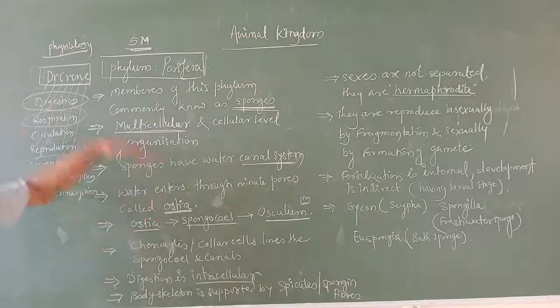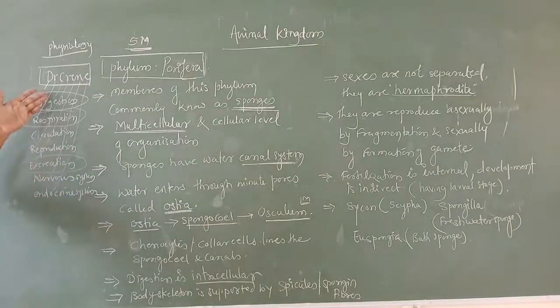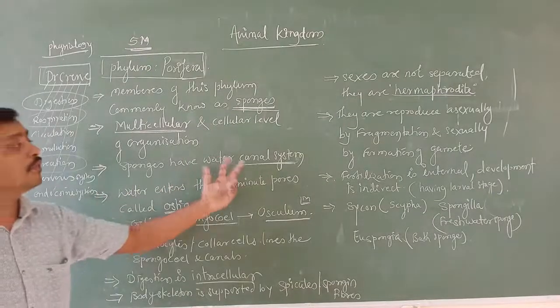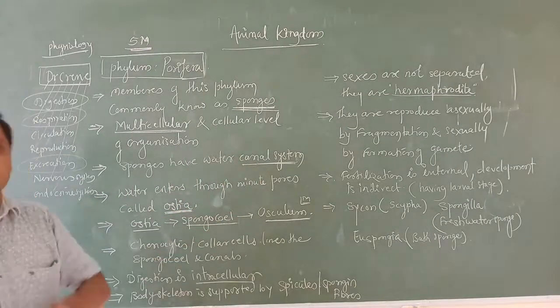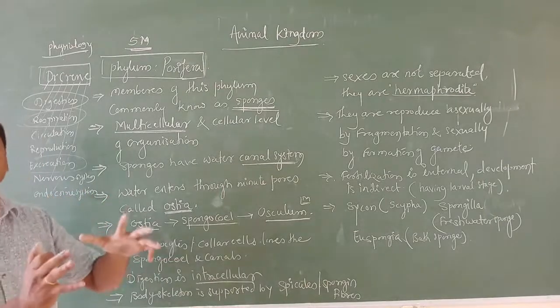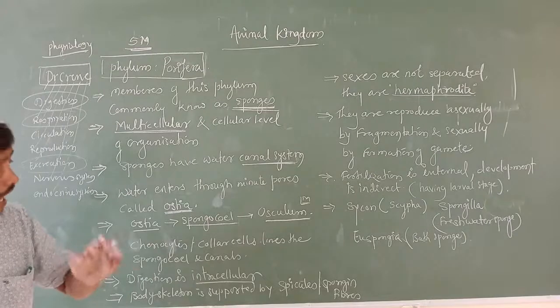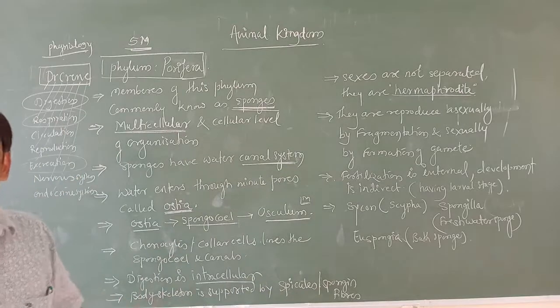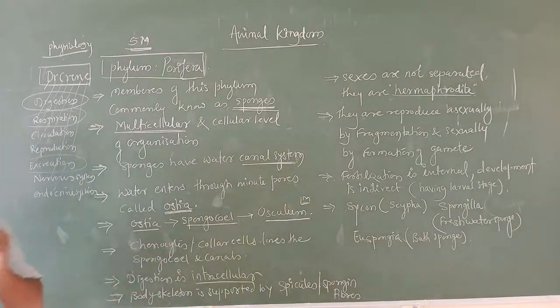Here in lower organisms like phylum Porifera, these systems are not well developed. All the functions, whatever metabolic activities take place, digestion, excretion, respiration, are taking place with the help of the water canal system. Through the water, food is entering inside, oxygen is entering into the body, and through this water canal system the waste products are also removed from the body. In the sense, there is no particular system for digestion, respiration and excretion.